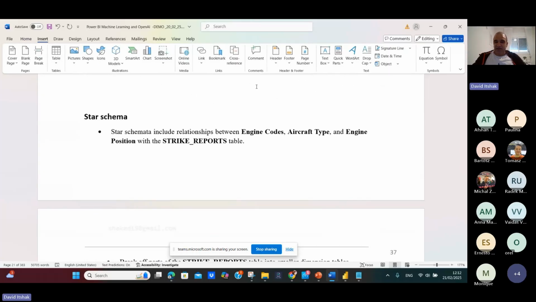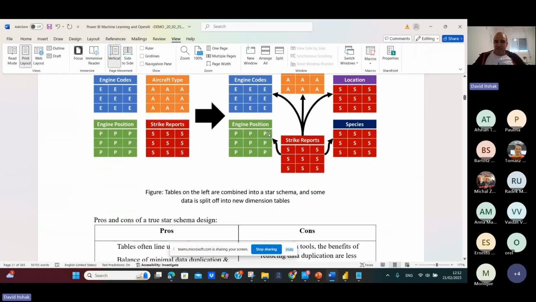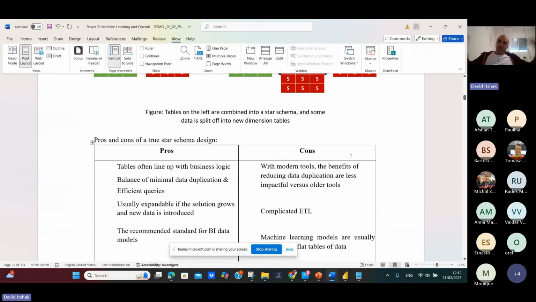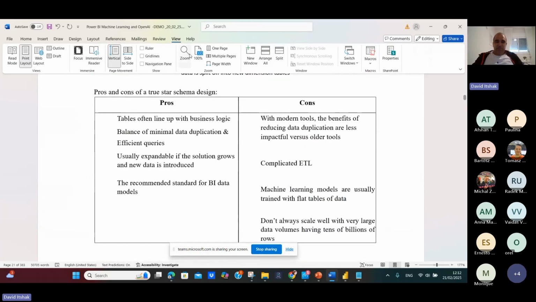Okay, star schema. So this is star schema. We have done it for years. So this is the aircraft strike reports. This is star schema, so this engine code and position type. Later we will add another dimension table, location species. So pros and cons. Pros: the table is often aligned with business logic all the time, with minimal data duplication and efficient queries.